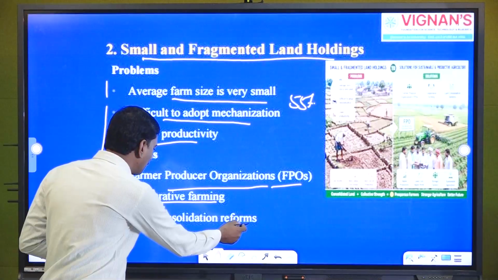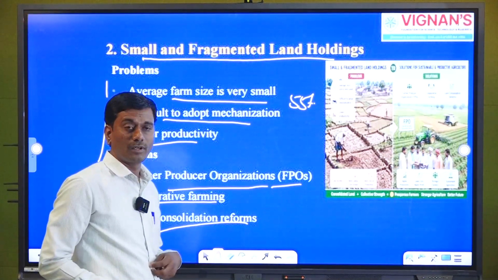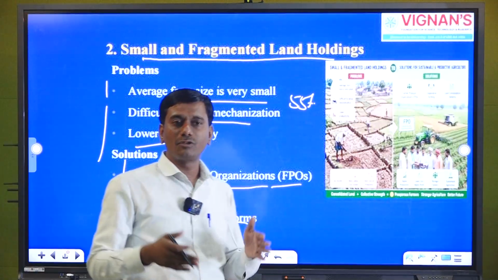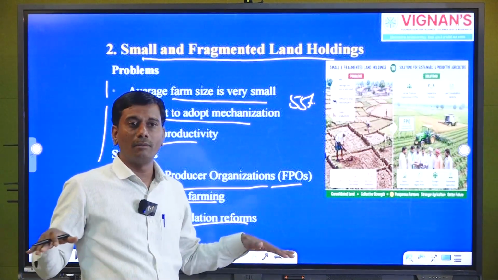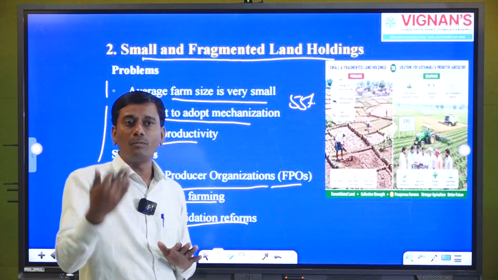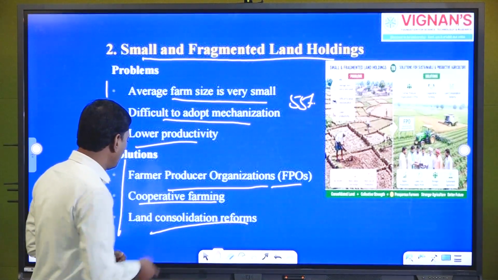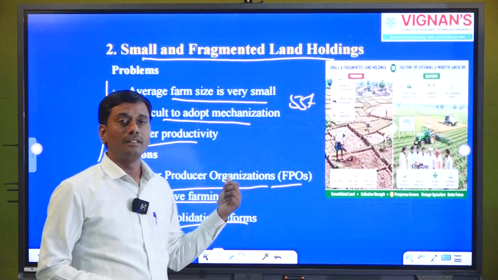Even land consolidation is very important. Instead of dividing into smaller lands, we used to merge them and make big size plots, so we can grow many crops. This is one of the solutions by which we can overcome these problems.